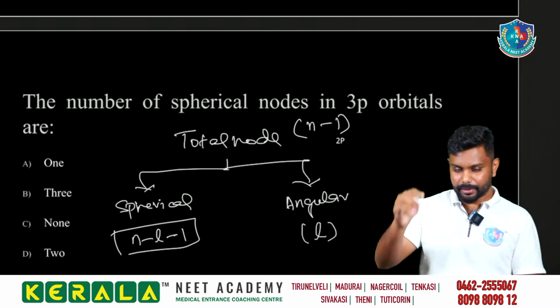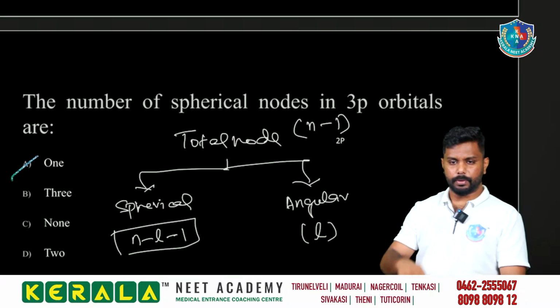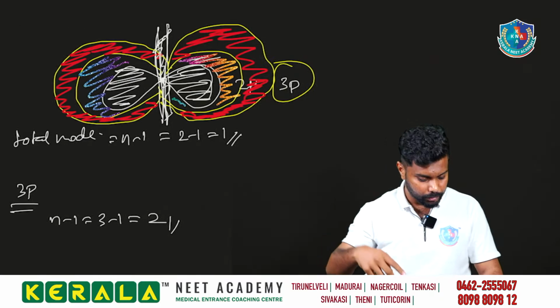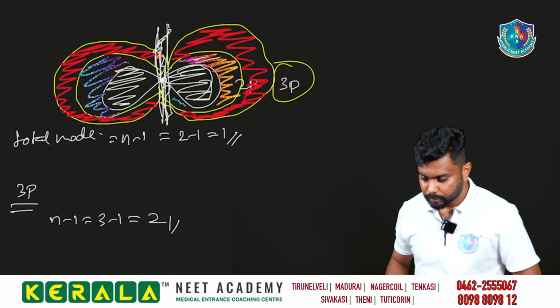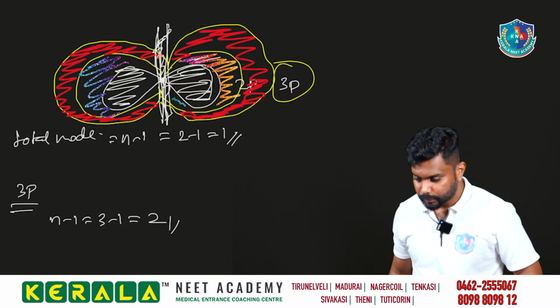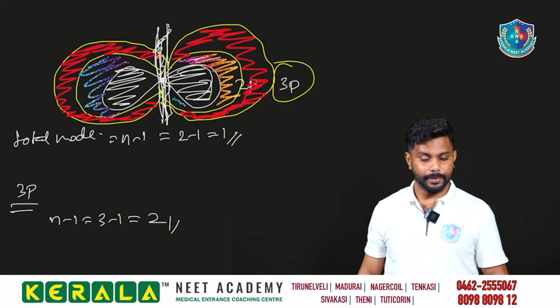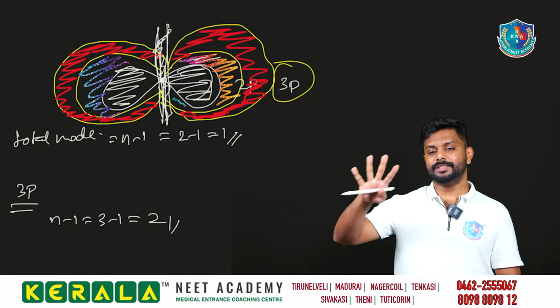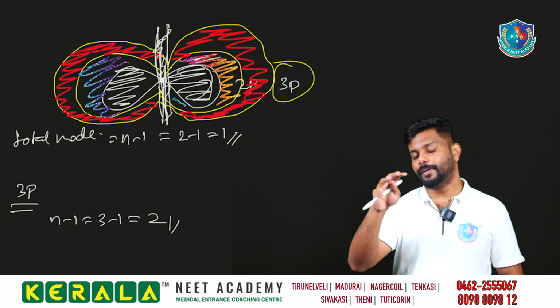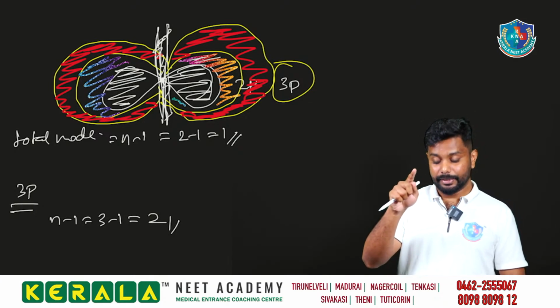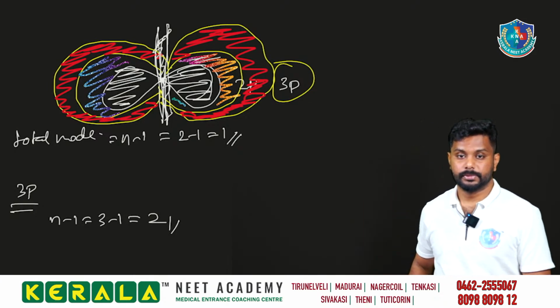So what is the answer we are getting? 1, right? Very important part. This is how you find how many are spherical and how many are angular. You got it? It is very easy, right? We found a spherical node and an angular node. A node is where we cannot find any electrons.